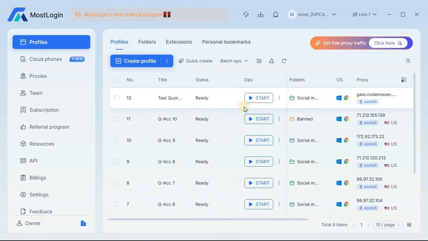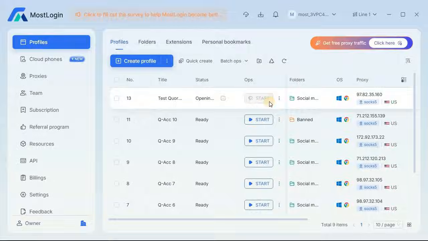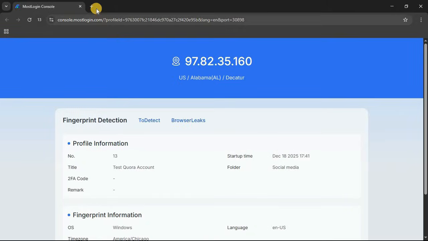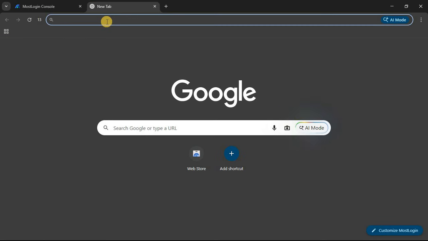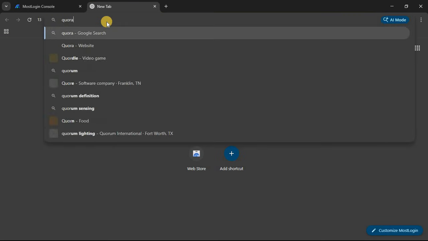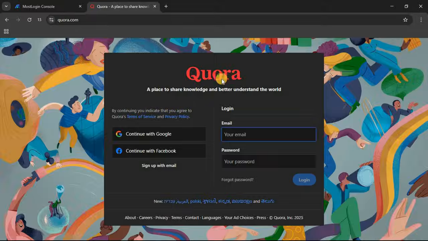Now once you set up your browser profile, you basically want to go ahead and launch your browser profile by clicking on start here, and once you click on start, it's going to launch the browser profile, and from here you just want to go ahead and set up your Quora account. So I'm going to go ahead and open a new tab here, and search for Quora.com. Now once you search for Quora.com, you're going to be redirected straight to this page. Now you can easily create an account using your email and your password, or you can sign in using your Google account or your Facebook account.